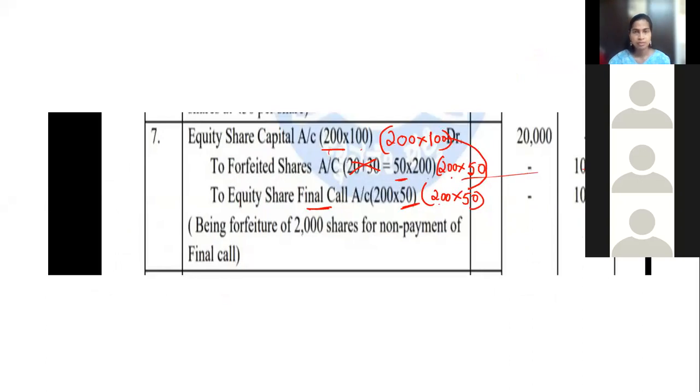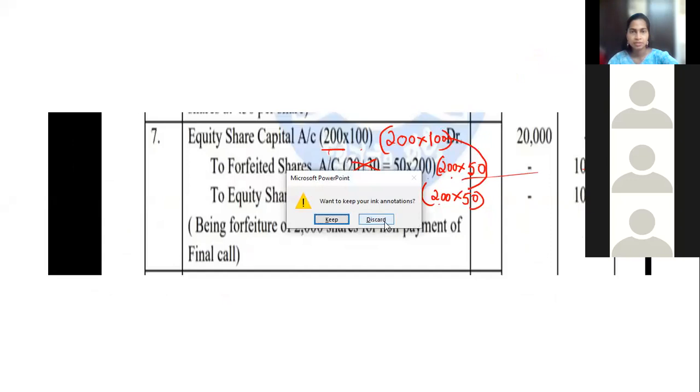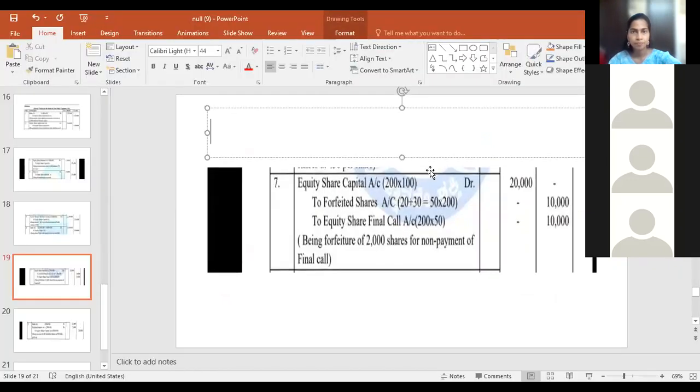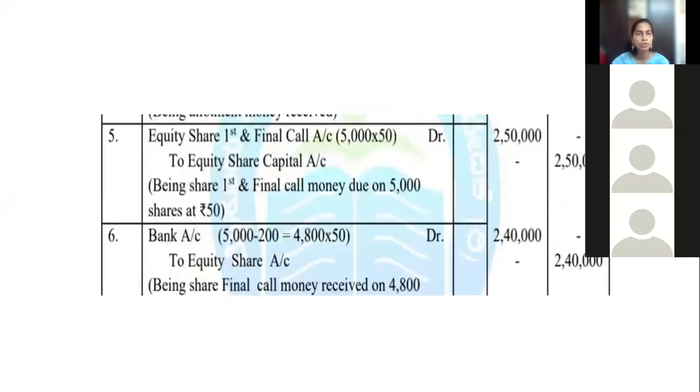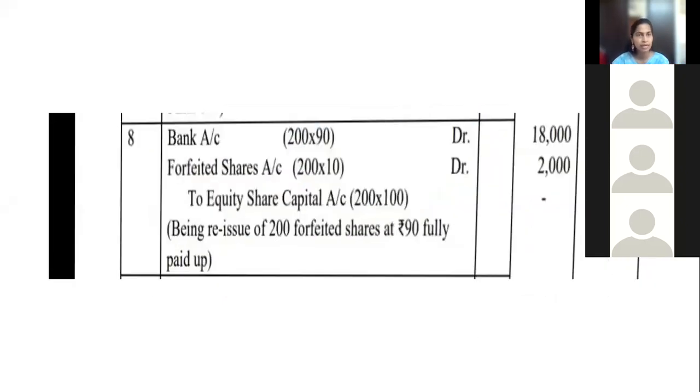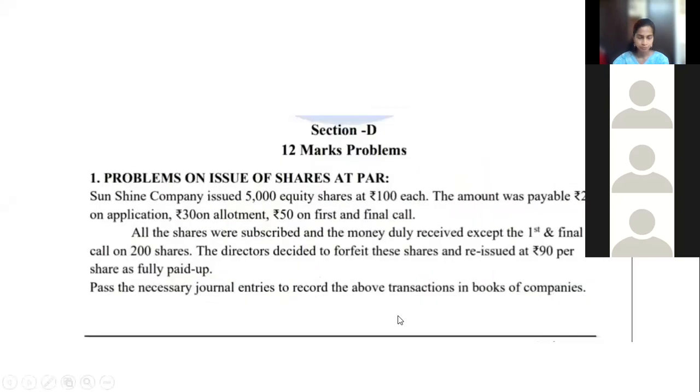Okay. Now let's come back to the 8th entry, students. Wait, I'll rub this. Now we are going to write this 8th entry. For that, we'll come back to the question. See, we have entered the entries till here. This is a very important part. Each sentence entry you understood, no? Equity share capital account debtor to forfeited shares account to final call account. Now you have to pass an entry for this sentence.